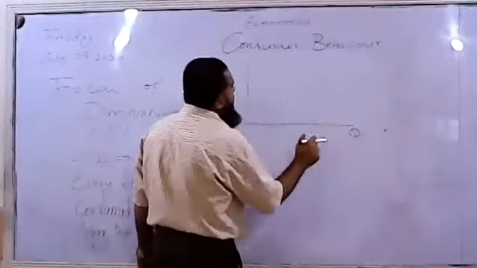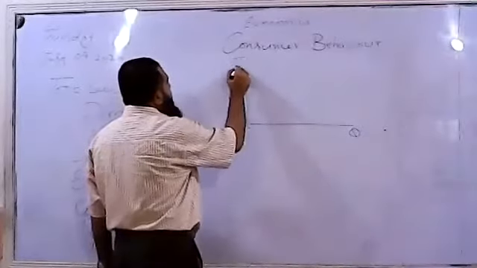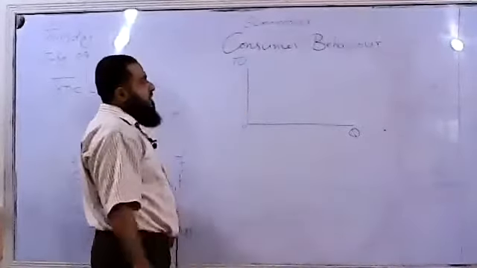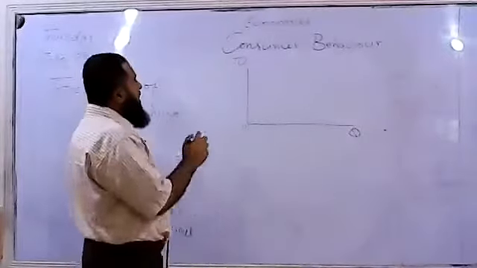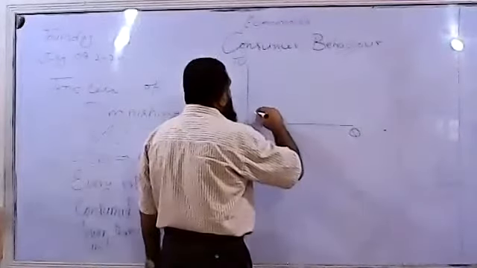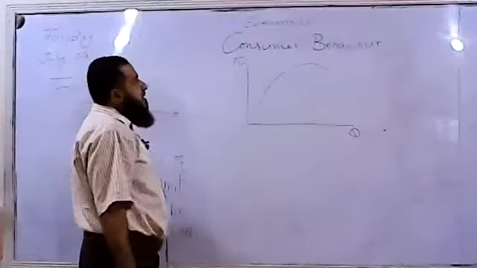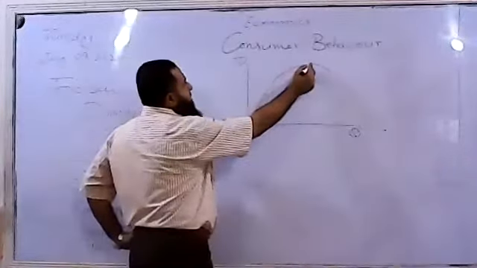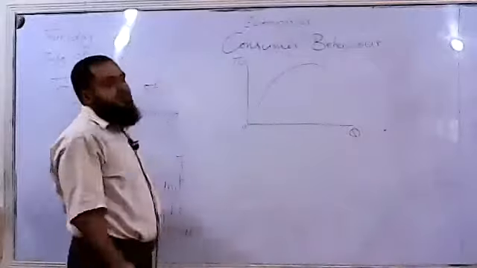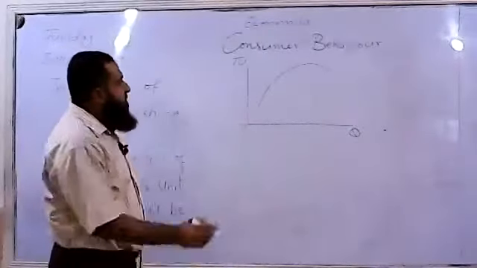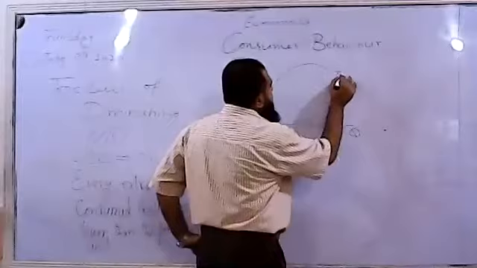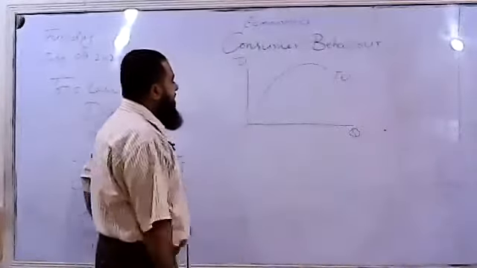Here I am taking the quantity, here I am taking total utility, so it is 0 here. When we draw total utility, it is like this. First it increases, going to a maximum point, then starts decreasing. This is the shape of the total utility. All right.